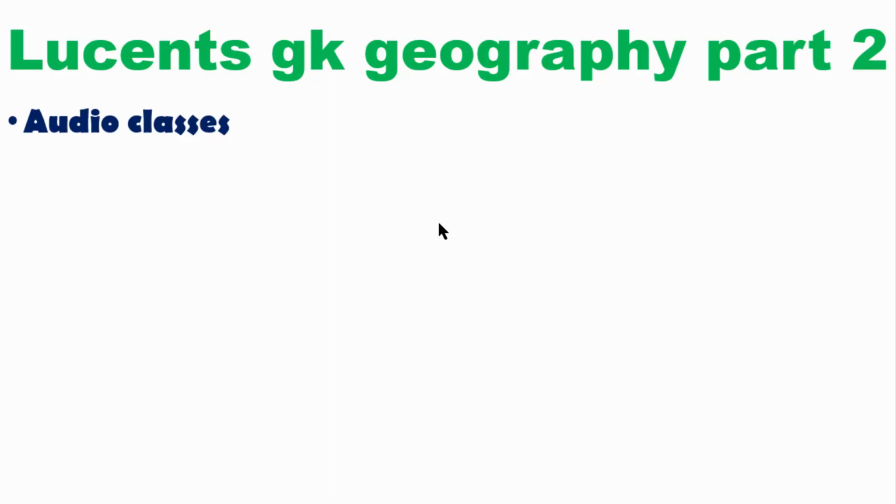If you have the LUCENT GK book, open page number 158. There you can see that we have marked all the important points, and we will explain them to you. Don't read everything in the LUCENT GK book, only read the important points. If you read all the points in the book, it will consume a lot of time. So read only the important points, and we will tell you those points here.